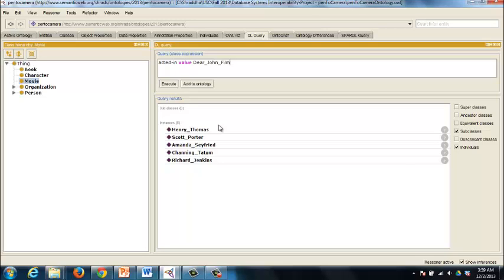Since there is no error message or anything displayed right now, the ontology seems to be consistent. So we're going to execute this particular query, which is to find all the actors that have acted in Dear John. When you execute, this is what you get. These are the actors present in this ontology who seem to have acted in Dear John.